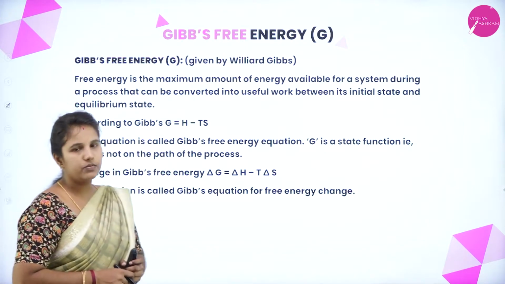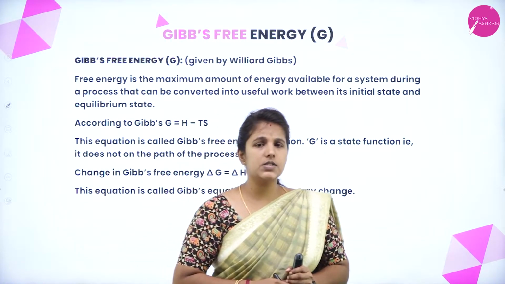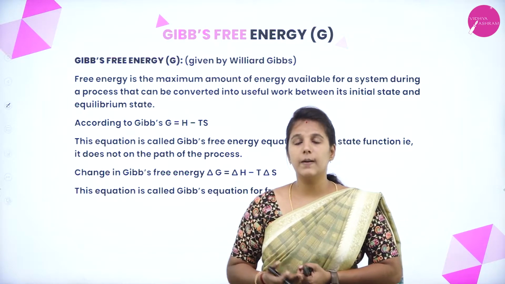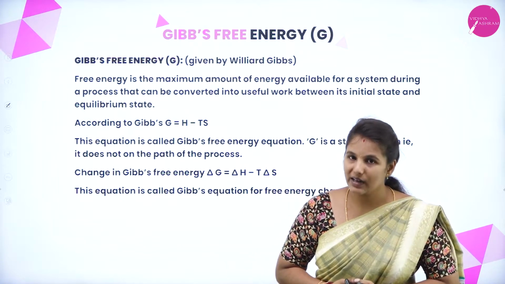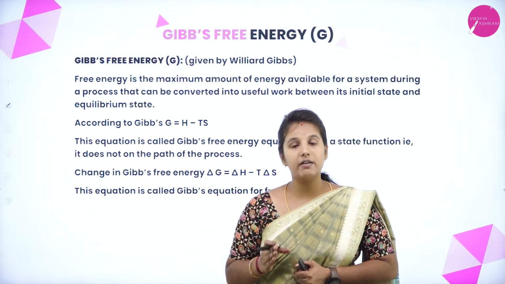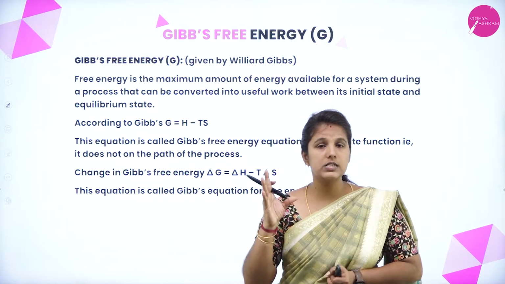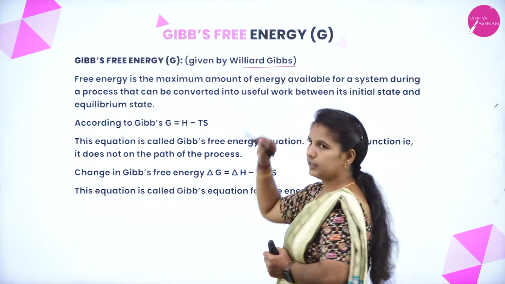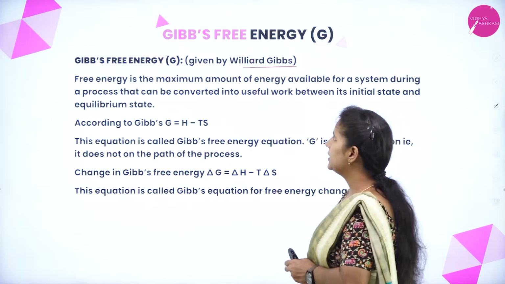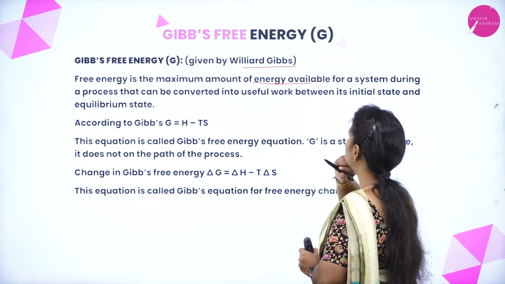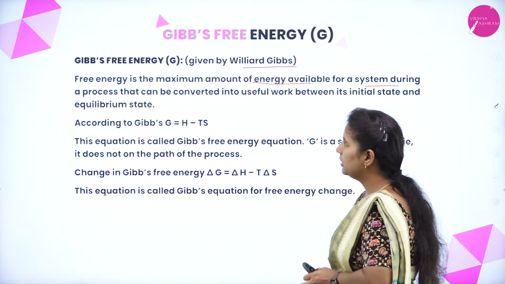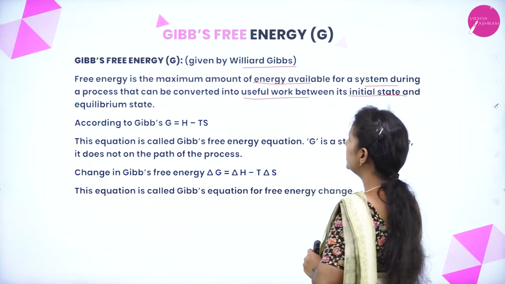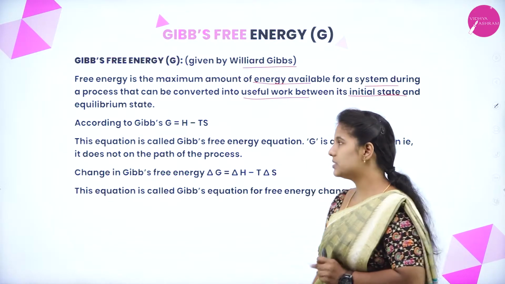First, we will say Gibbs free energy. Already in our last session, we have understood that enthalpy as well as entropy cannot predict the spontaneity of a particular reaction. That is why, in chemistry, they introduced a new terminology, that is Gibbs free energy or the Gibbs function. This was given by Gibbs. The Gibbs free energy is the maximum amount of energy which is available for the system during the processes, and that can be converted into useful work between the initial and the equilibrium state.